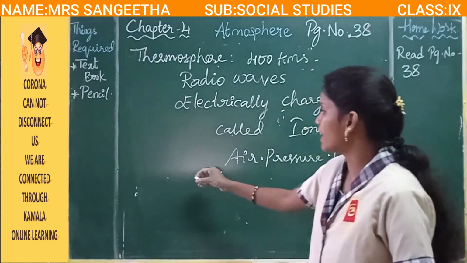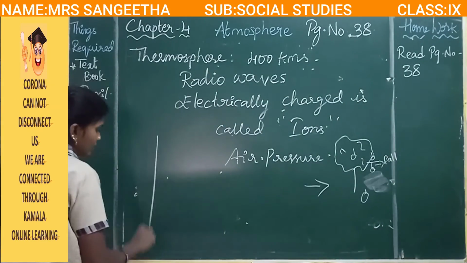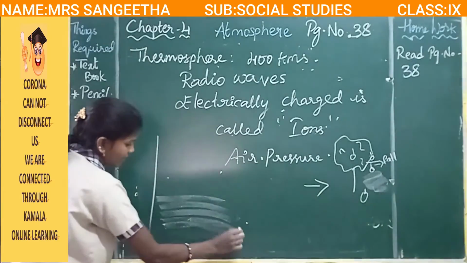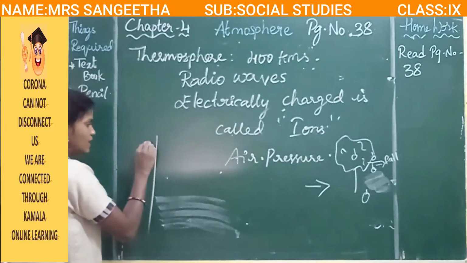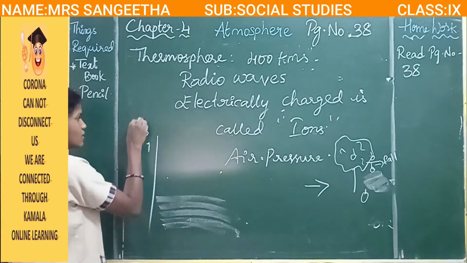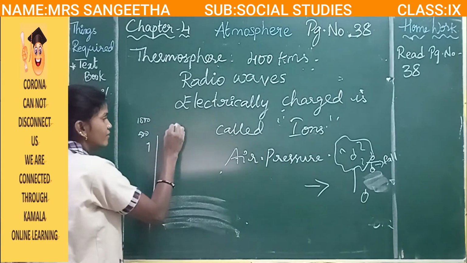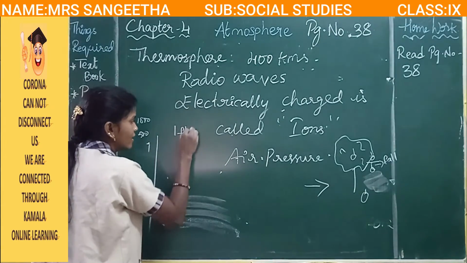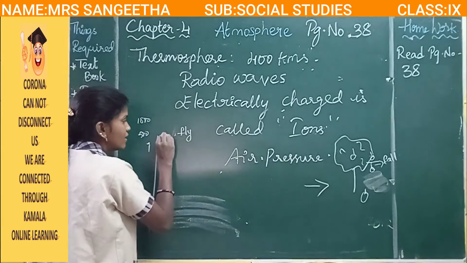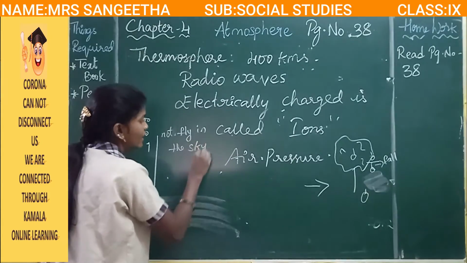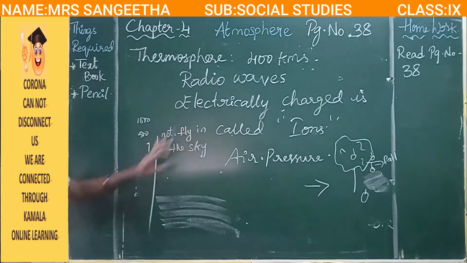See, some of the height. Let us think, till here we are staying. If you go up a little bit, like 500 kilometers or 1000 kilometers up, we can't live there. We will not fly in the sky. Why? Because the air will not be provided.